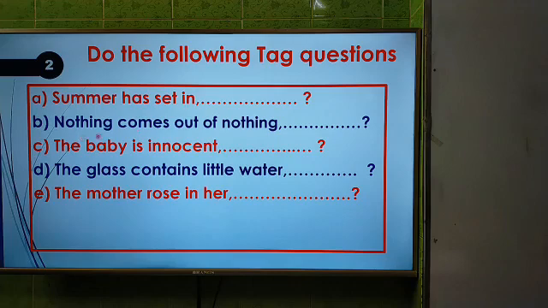Second one is nothing comes out of nothing. Third one is the baby is innocent. Fourth one is the glass contains a little water. And the last one, the mother rose in her. These are the questions. So you should try to write down the answers in brief, and that's why you will get 2 minutes.